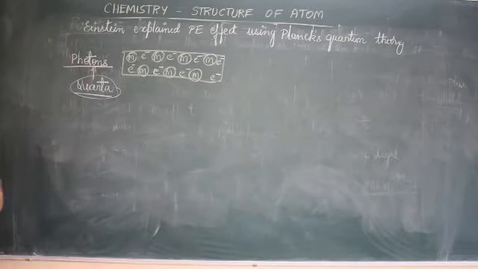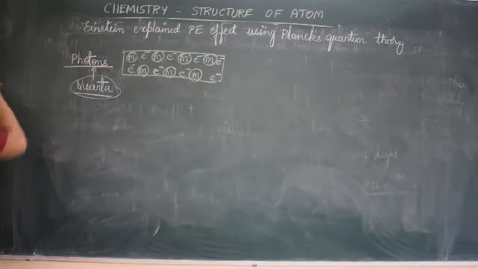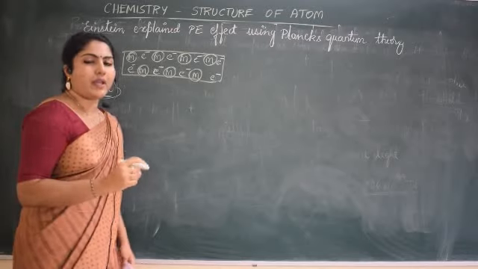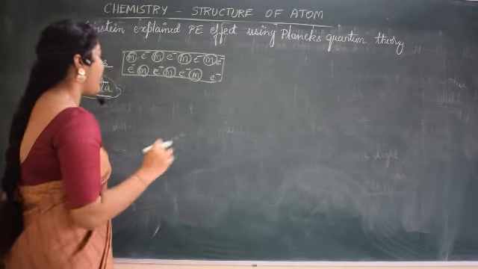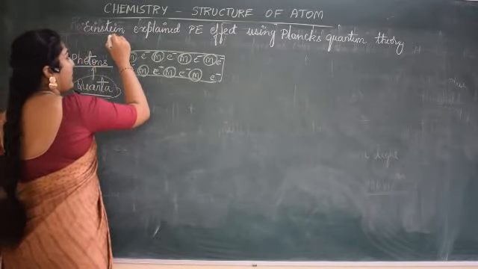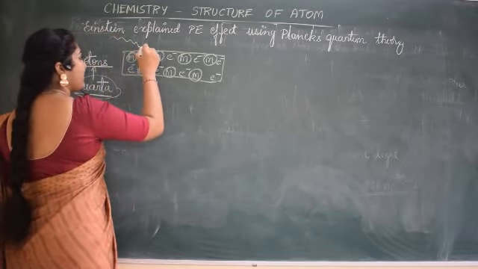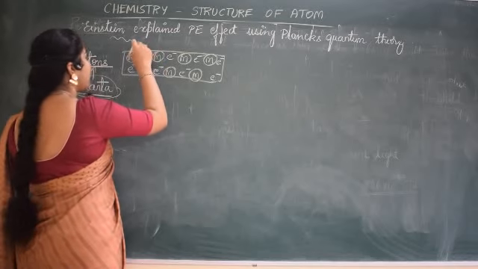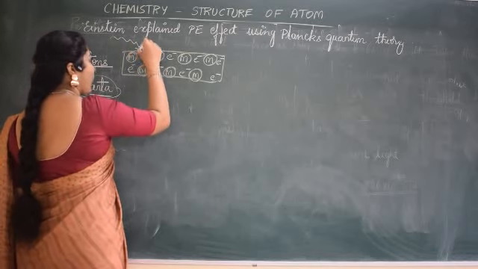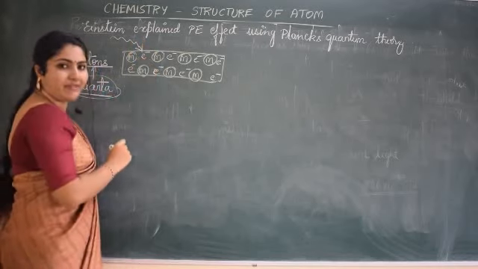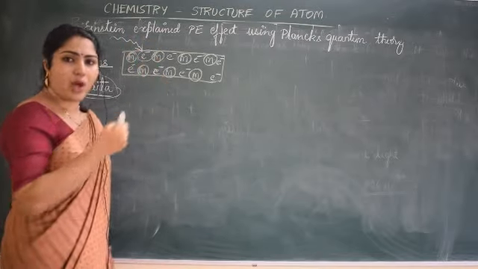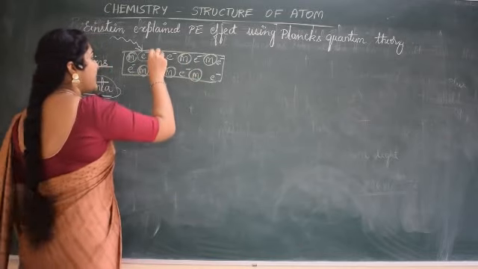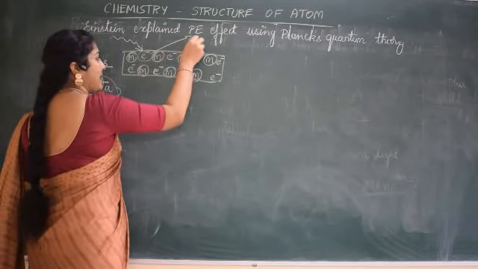So what he said is, okay, now you said that electrons are being emitted from the metal surface. How it emits, he said, when a shooting beam of light, he called it photons. When these photons strike a metal surface, the electrons present in it absorb energy and get emitted, he said.